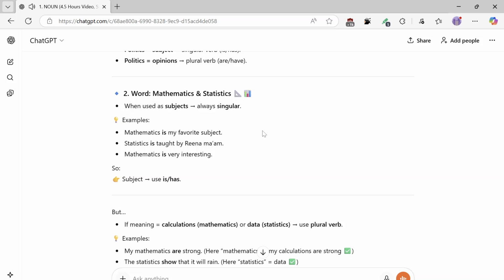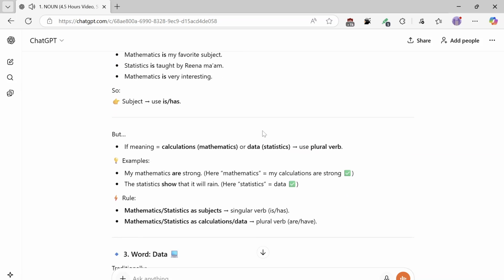But if meaning equals calculations, mathematics, or data, statistics, use a plural verb. Examples: My mathematics are strong. Here, mathematics equals my calculations are strong. The statistics show that it will rain. Here, statistics equals data. Rule: mathematics, statistics as subjects, singular verb, is, has. Mathematics, statistics as calculations, data, plural verb, are, have.